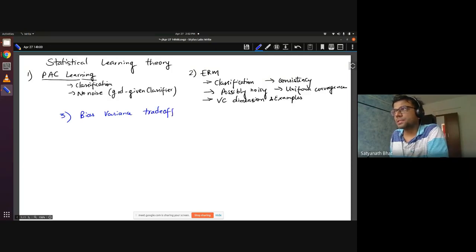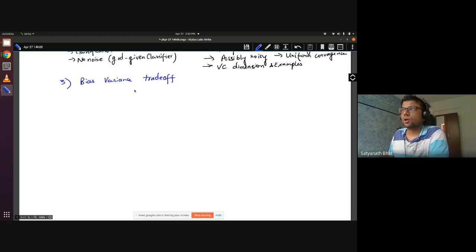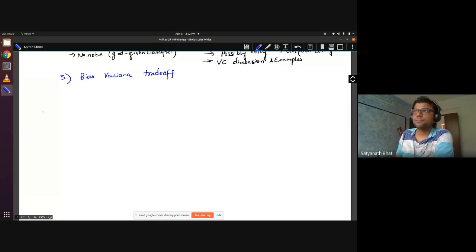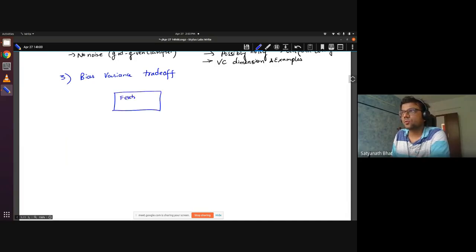In the bias variance trade-off, what we had was a model. Let me write the model for everyone's reference. You have the feature space X, and then you also have what is called a target function, that is Y equals f of x plus epsilon.